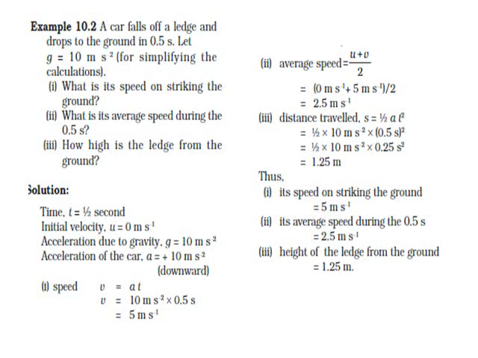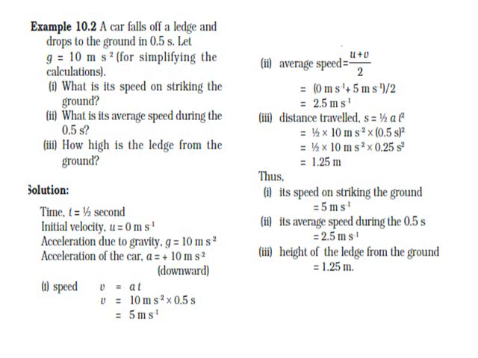Analyze the question and take what information we are being given. We are given time 0.5 seconds, that is 1 by 2 seconds. The initial velocity before falling must be at rest, right? Therefore, u is equal to 0 meter per second.